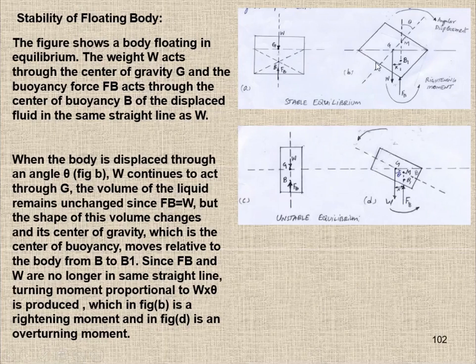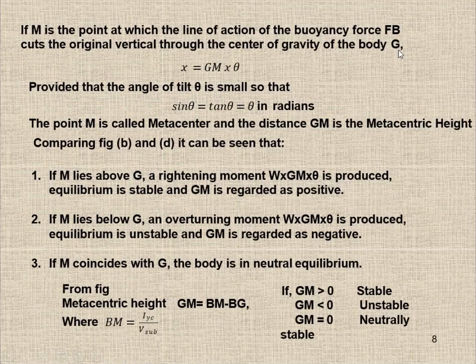You can see from this angle, if this is x, and this is theta. So what is this? This is sine theta, or it can be tangent theta. So this is GM times sine theta. So x will be equal to GM sine theta. Since theta is very small, sine theta becomes approximately theta.